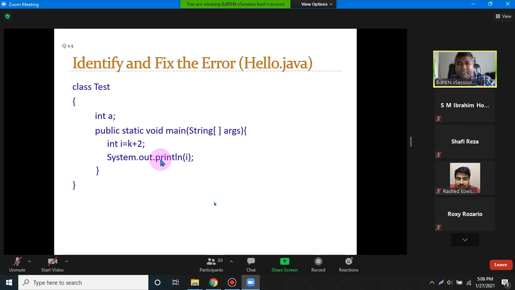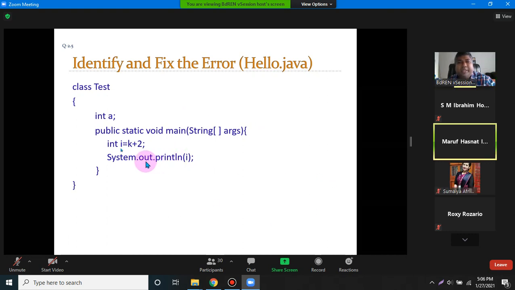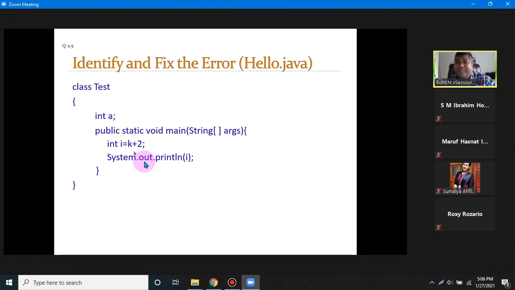What is the problem here? Sir, K is not initialized. Yeah, K is not initialized. No, K is not declared. You can declare, yes sir, we have to declare. Initialize. If you are not initializing, it will take a default value, which is basically 0.